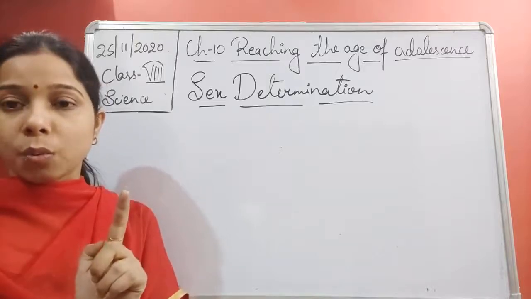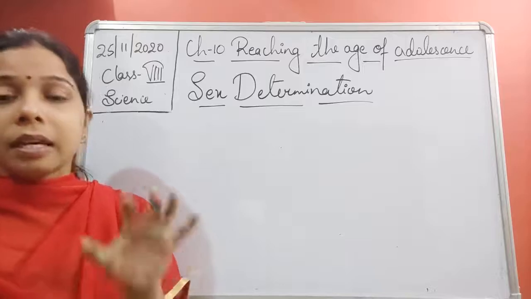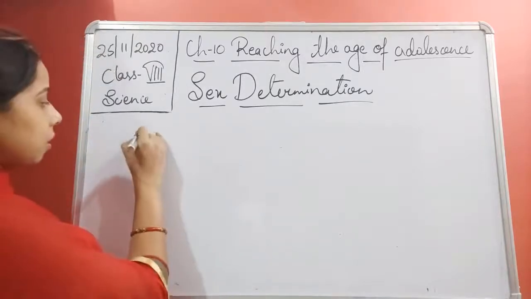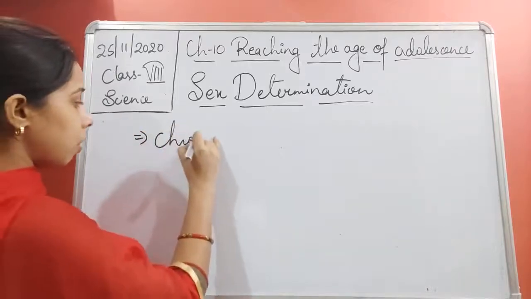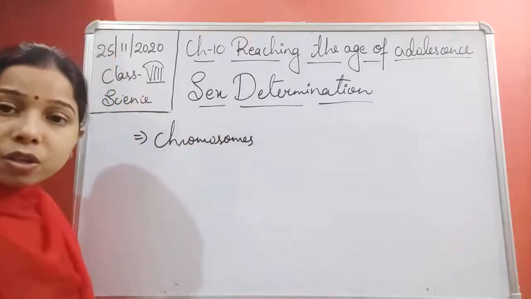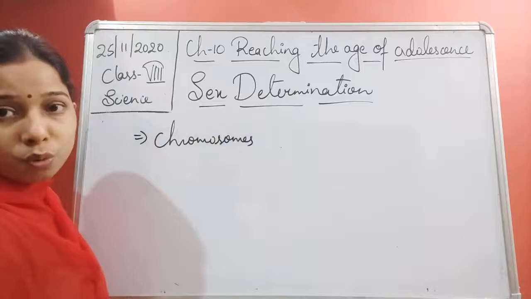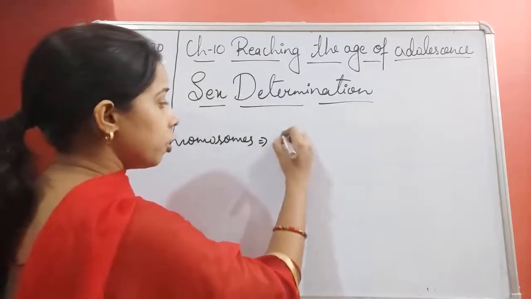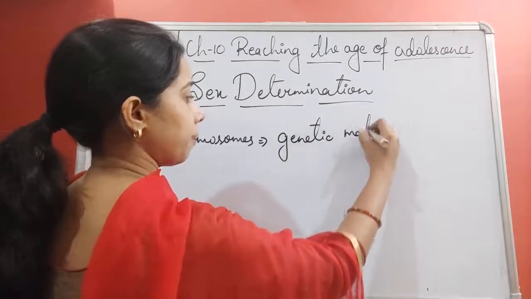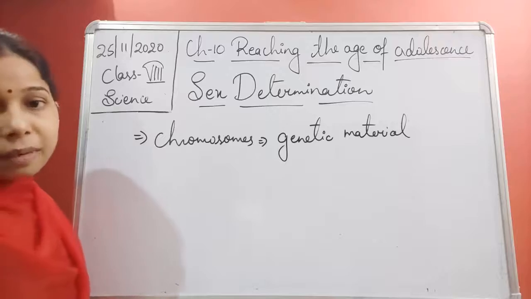These chromosomes are thread-like structures present inside the nucleus, and they consist of the genetic material.